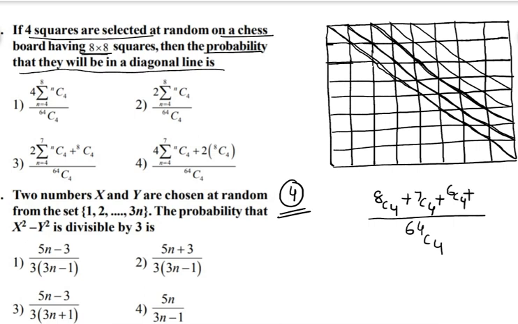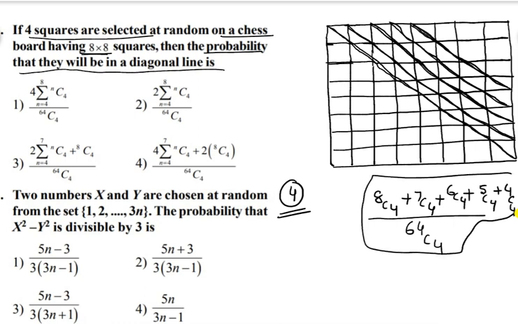Next, along this diagonal line, you have 5 squares. From those 5, you can select any 4. Finally, along this diagonal, all these lie along a diagonal only, so from those 4, you can select any 4. So these are the favorable cases.